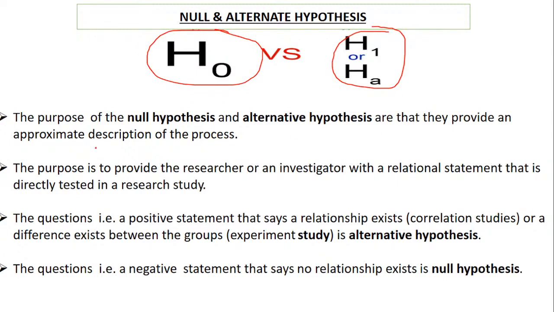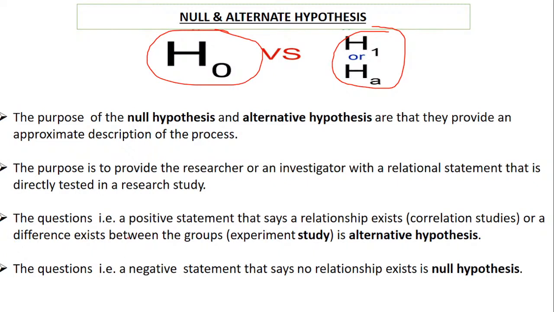Now when we talk about the purpose, the purpose is to provide the researcher or an investigator with a relational statement that is tested in the research study, which is based on a tentative statement and defined with the help of analysis.